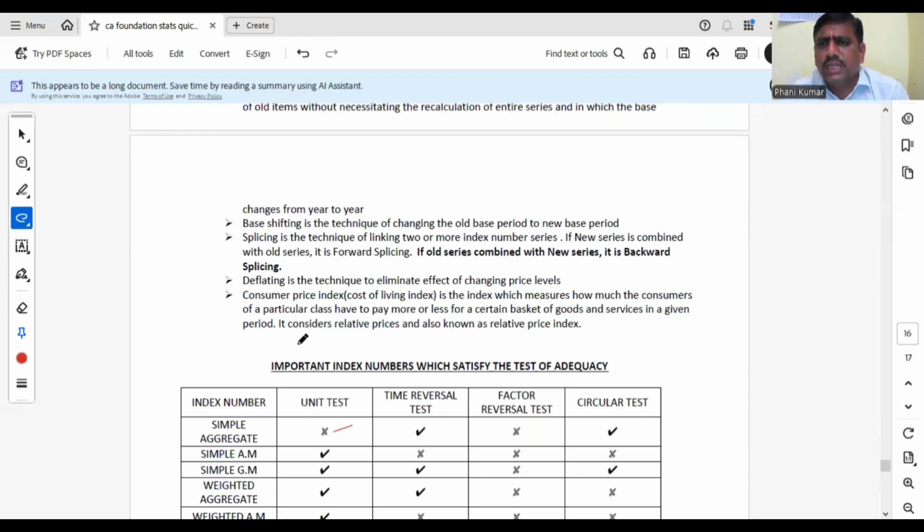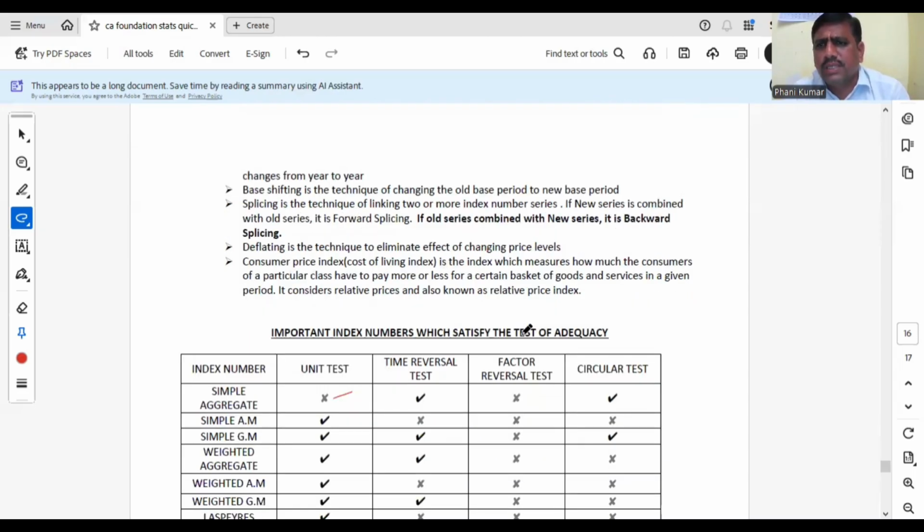So without changing their standard of living, what compensation you have to give can always be calculated by using the cost of living index number. It considers relative prices and is also known as the relative price index. Cost of living index number, consumer price index number, relative price index number, all are the same.